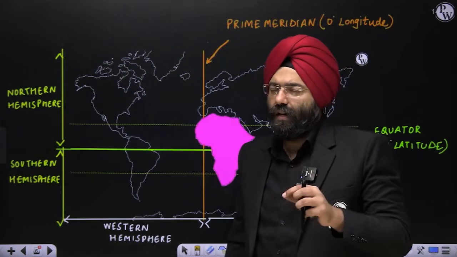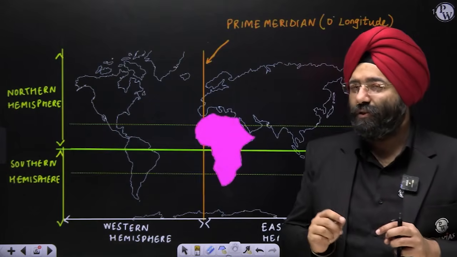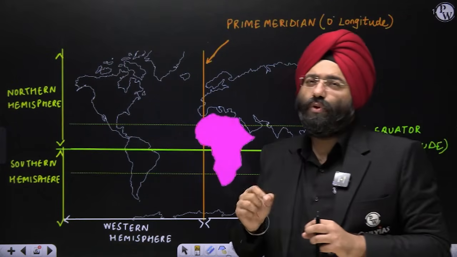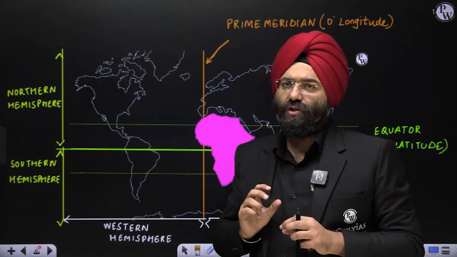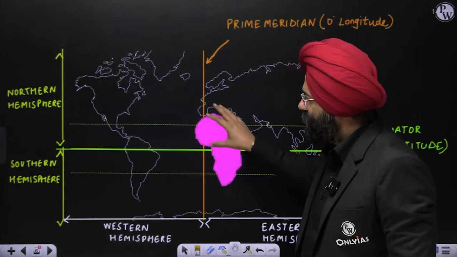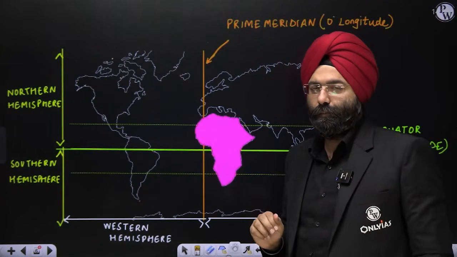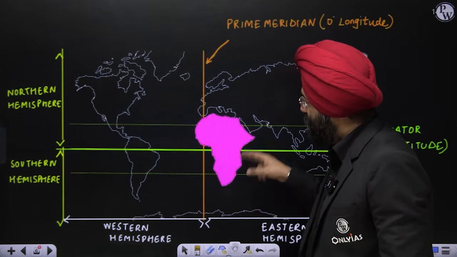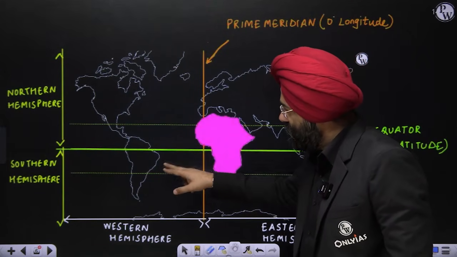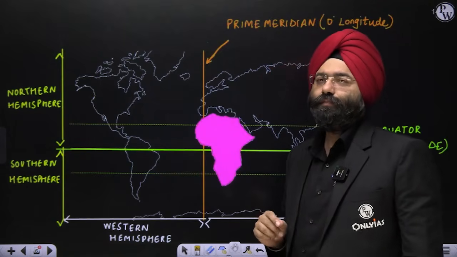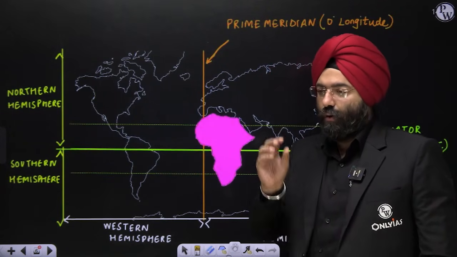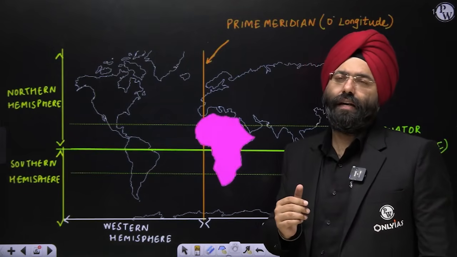Now, please remember, I am telling you very categorically with respect to the African continent. There is a lot of confusion in various books that are mentioned. Certain books mention that Africa is present in all the 4 hemispheres. Certain books mention that Africa is present only in 3 hemispheres, not in the southwestern hemisphere. Now, please analyze this. You should be very well aware because this question can be asked in your preliminary examination.